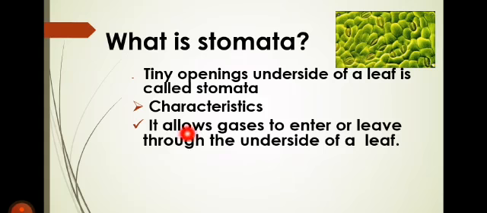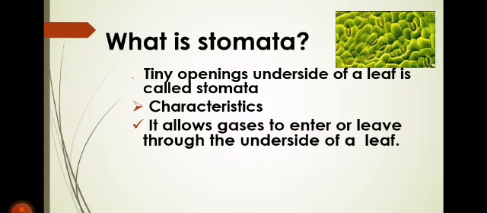Now, what is the function of this stomata? It allows the gases to enter or leave through the underside of the leaf. Okay, these are the pathways through which gases go inside the leaf and gases come out of the leaf.